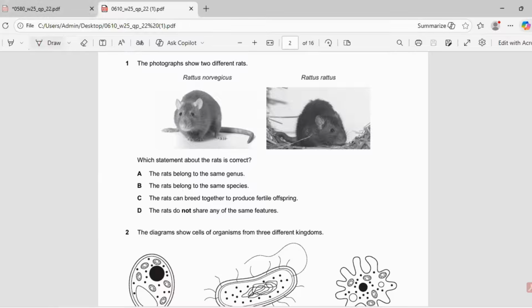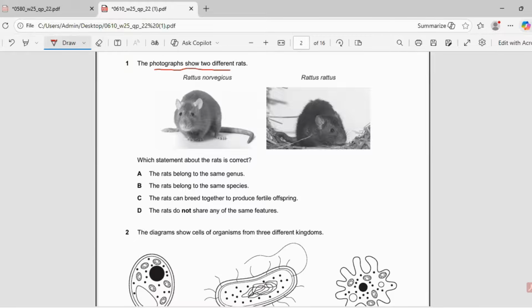So the first question is, the photograph shows two rats. You can see that the name of the genus is the same, Rattus rattus. Which statement about the rats is correct? You can see that they belong to the same genus. So the first answer is correct. That means they belong to the same genus. This one is absolutely wrong. They are not of the same species, and they cannot breed together because they are not of the same species. They have written, but they do share common features. So the best answer is A.